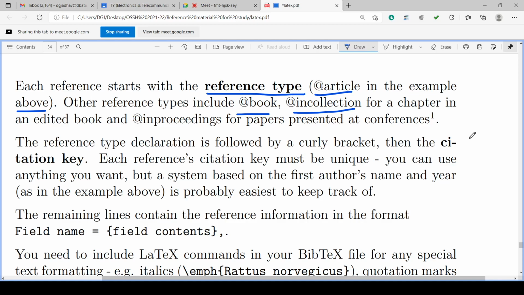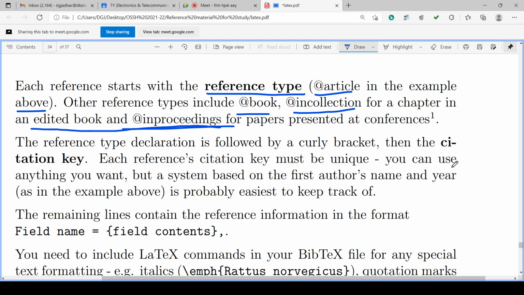So you may be taking it from the collection of many papers. One paper you are citing, that is @incollection. For a chapter in an edited book, we can write @inproceedings. So @article, @book, @incollection, @inproceedings, we can write for the papers presented in conferences, etc.